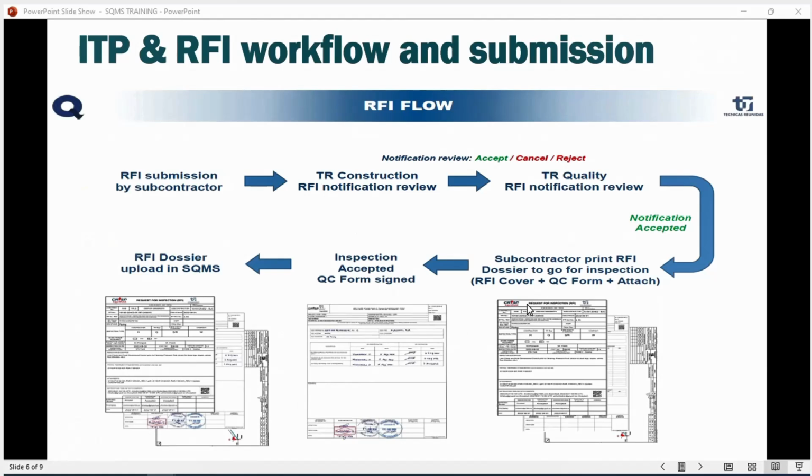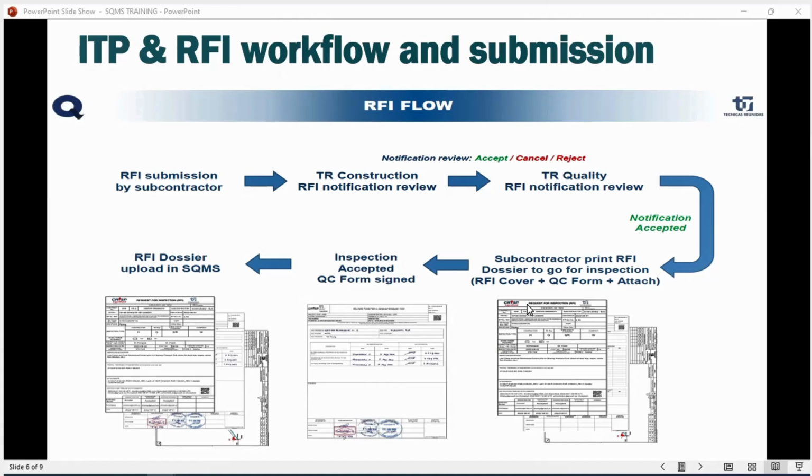In the further sessions, first we will try to understand the flow of RFI. This will be a 3 to 5 minute job for you once you start doing it. The complete flow of an RFI from opening to closing will take hardly 5 minutes, but this will be done in three different parts.